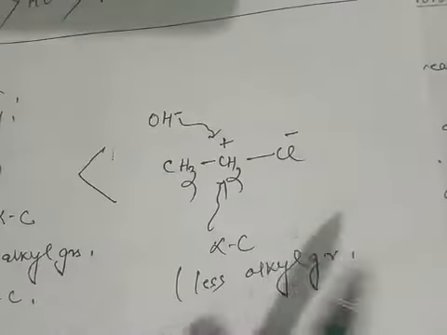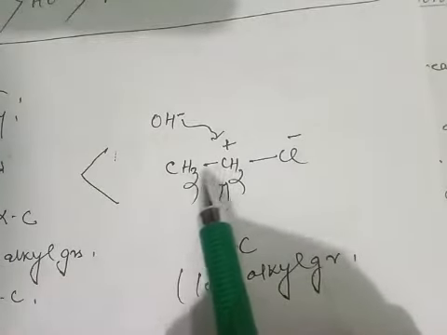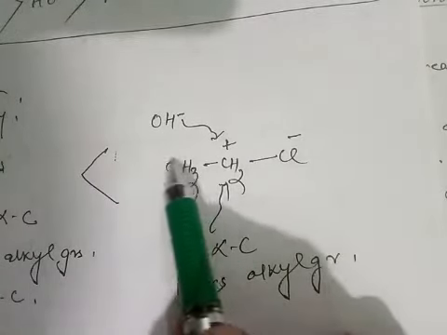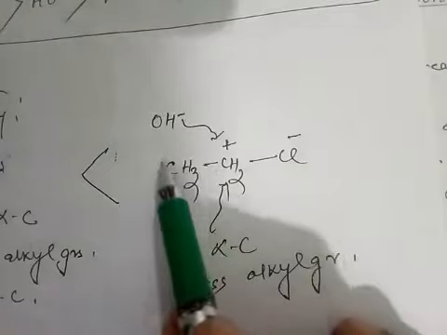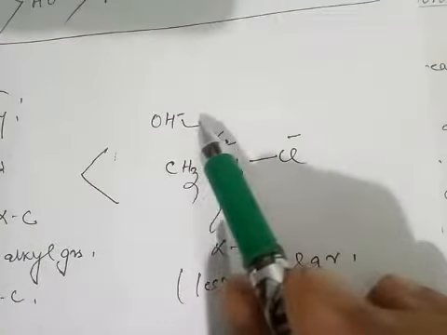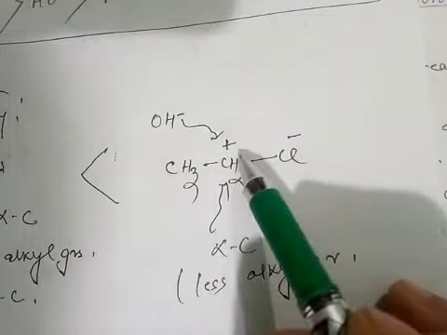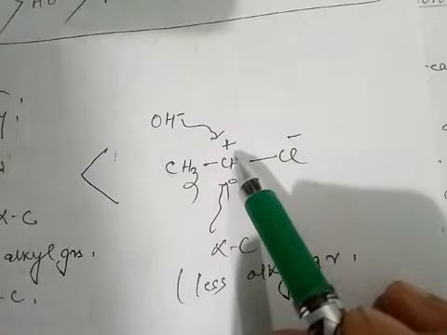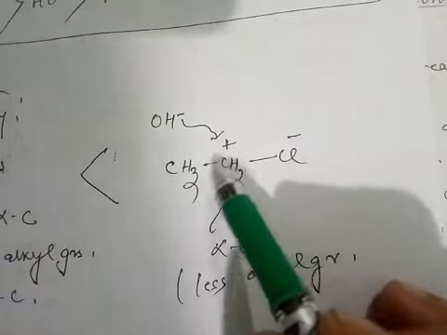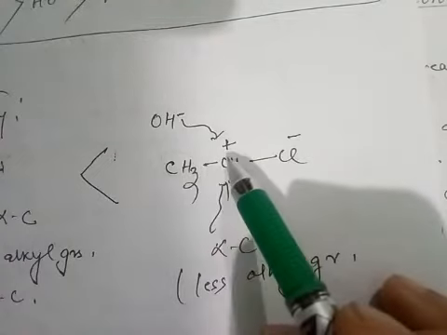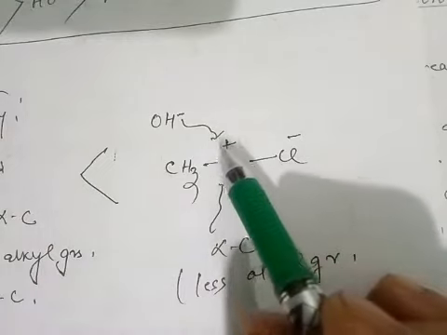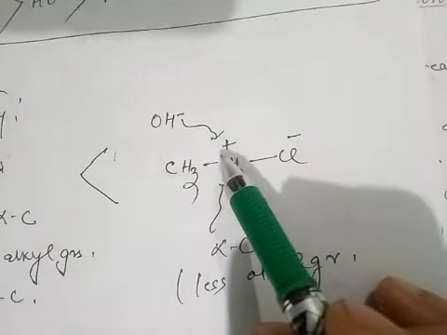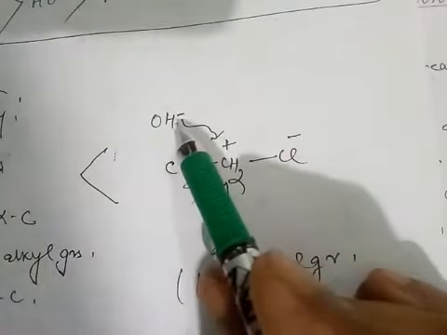In this case, this is a primary haloalkane having only one methyl group at the alpha carbon atom. Due to the presence of a smaller number of alkyl groups, the approach of nucleophile to the alpha carbon atom is very easy. That means this only one methyl group does not give any steric hindrance on the approach of nucleophile, say for example OH ion.